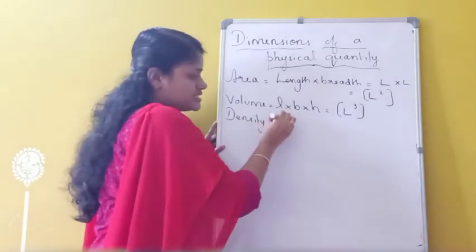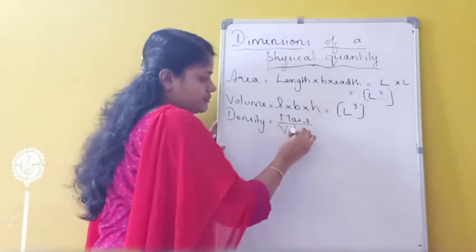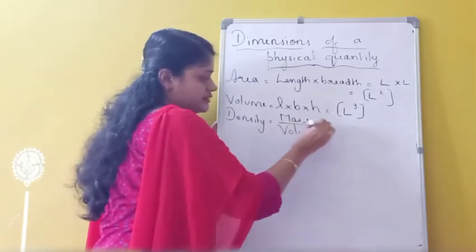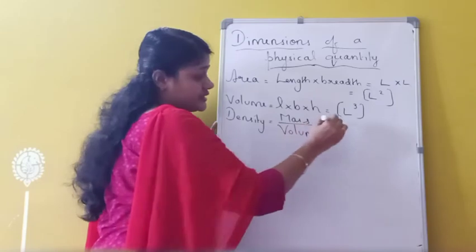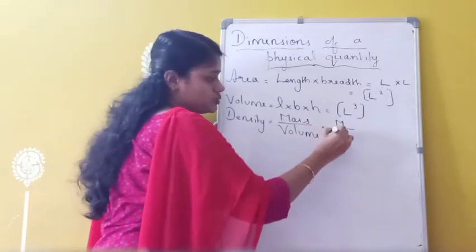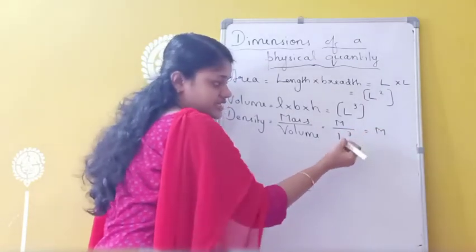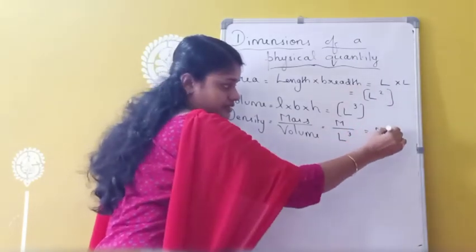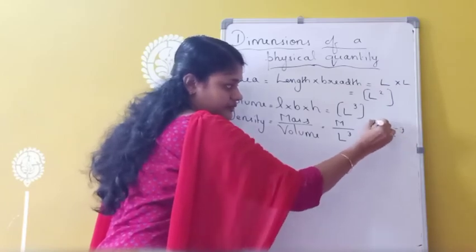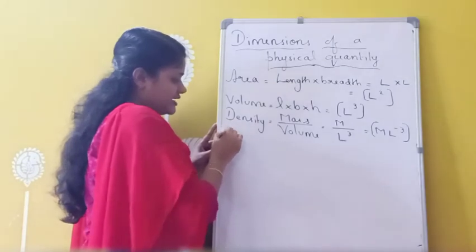So next one, density. Density equals mass by volume. So what is the dimension of mass? M. Divided by what is the dimension of volume? L cube. That means M, this L cube I am taking to the numerator. So M L raised to minus 3. This is the dimension of which one? Density.